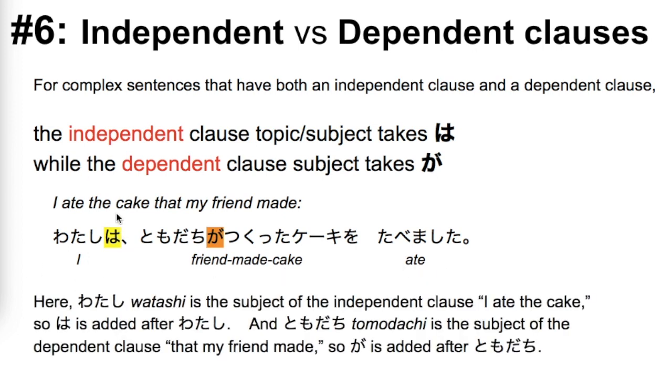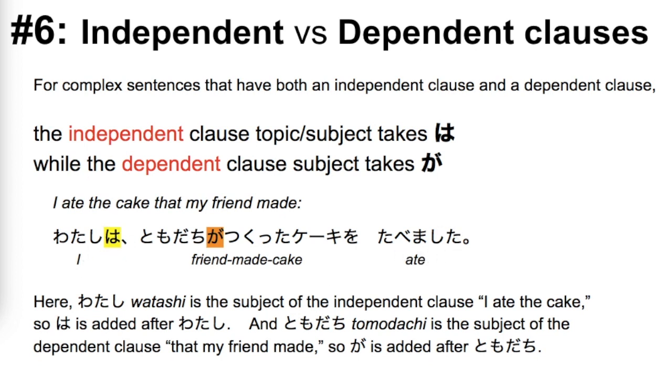Okay, so here, watashi is the subject of the independent clause, I ate the cake. So we have wa after it. And then tomodachi is the subject of the dependent clause that my friend made. My friend made the cake. So tomodachi ga tsukutta. And tomodachi ga tsukutta is put in front of cake to specify which cake I ate. So tomodachi ga for the verb made and watashi wa for the verb tabemashita, to eat.